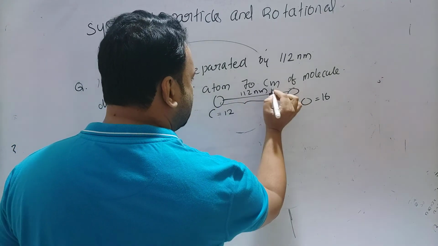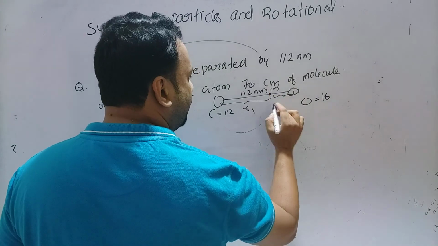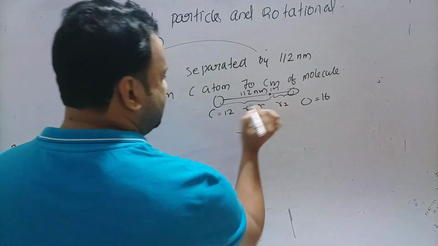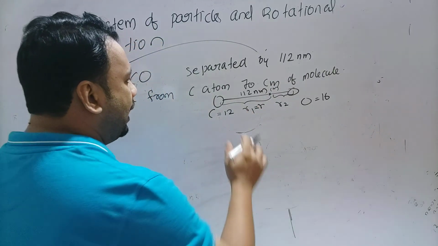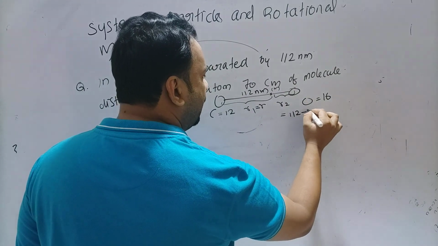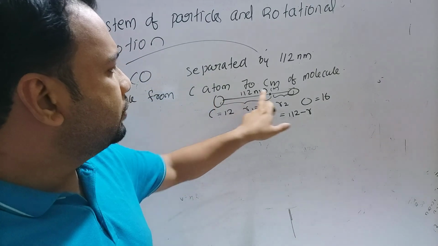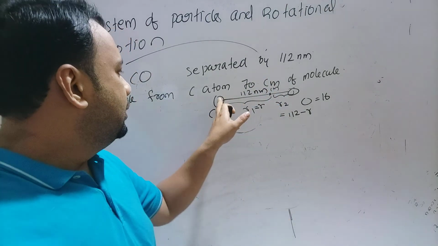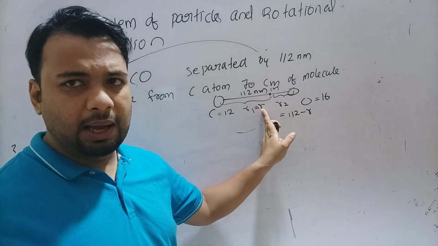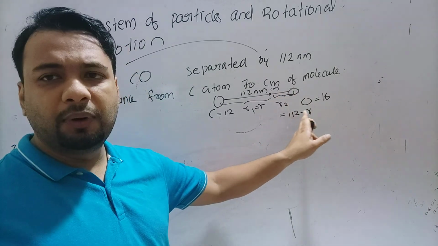And the distance from carbon atom to center of mass is r1. Distance from oxygen atom to the center of mass is r2. So you are asked to find r1. So we can take r1 as r, and total distance is 112 nanometer. So r2 will be 112 minus r. Are you getting it? You are asked to find the distance from carbon atom to the center of mass of molecule, and we are taking this distance r1 as r, and total distance is 112 nanometer. So the remaining distance will be 112 minus r.